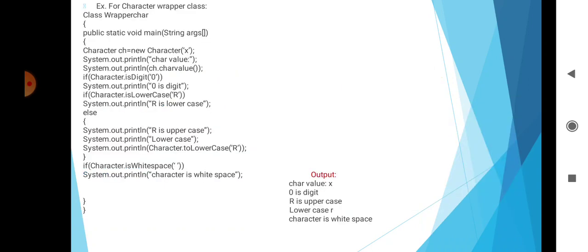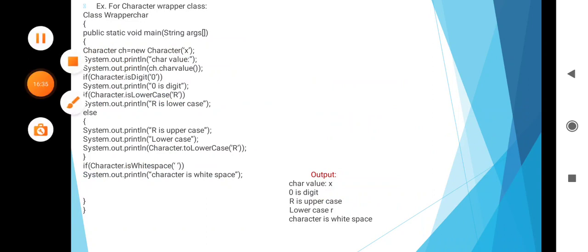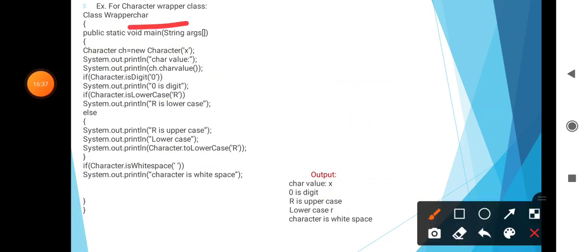Then an example for the Character wrapper class. Here one of the classes is WrapperCharacters. Then the main method: Character ch is equal to new Character('x'). Then System.out.println prints the character value, ch.charValue(). Then if Character.isDigit, then print 0 is a digit.